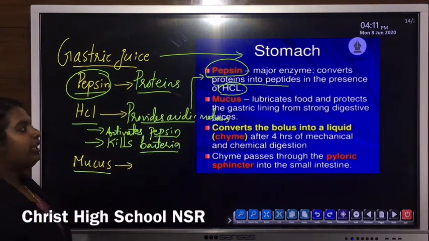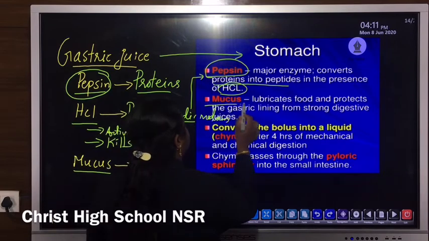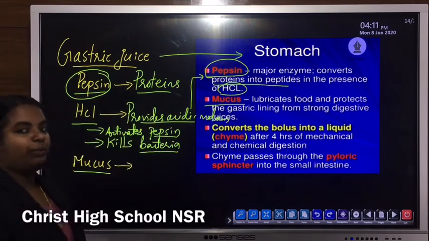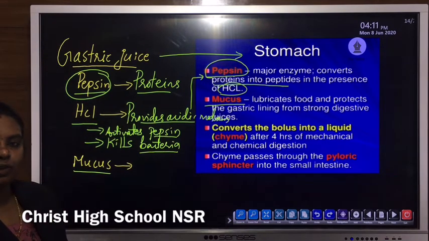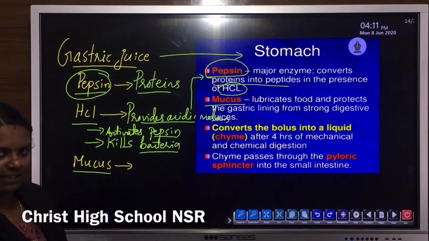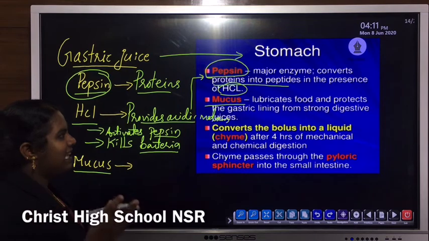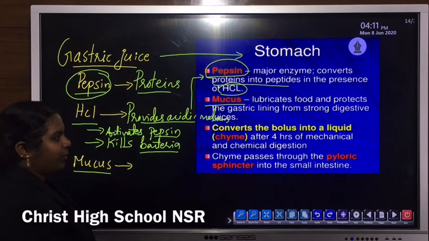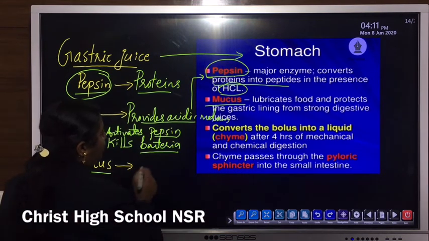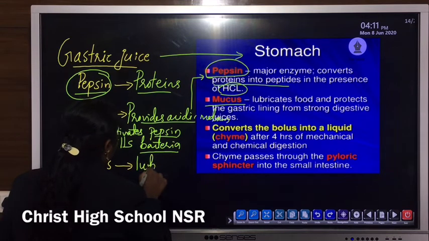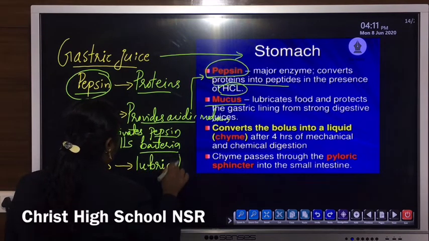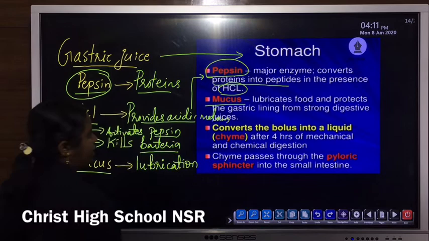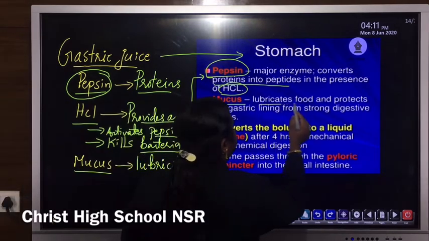Then another important thing, that is mucus. The mucus glands present in the walls of the stomach secrete a thick, slimy substance that is known as mucus. The main function of mucus is lubrication, or it lubricates the food.